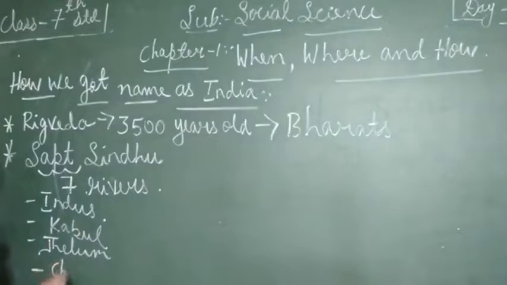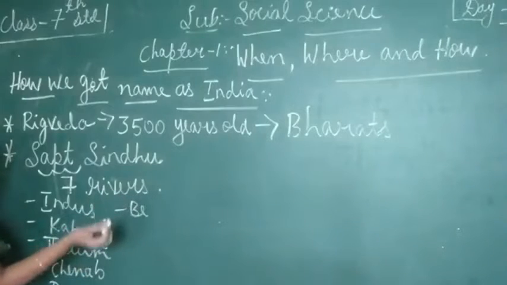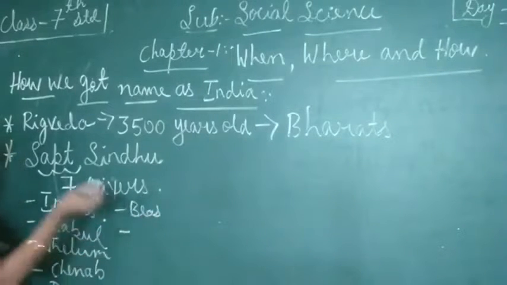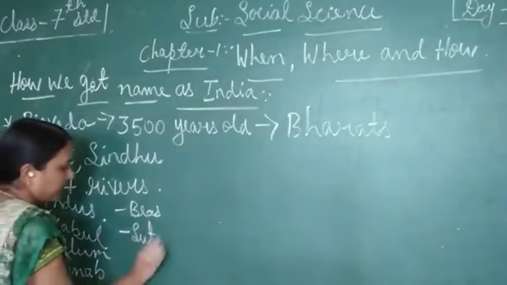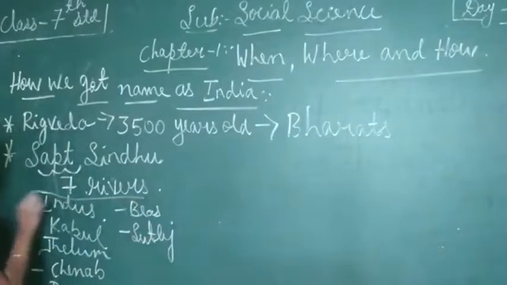Next, Chenab. Later Ravi. Next Beas. And finally, Sutlej. These are the 7 rivers.